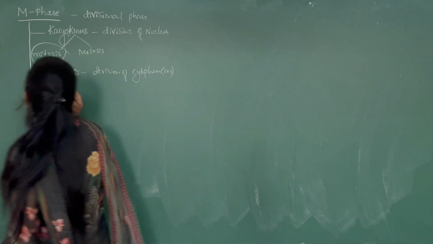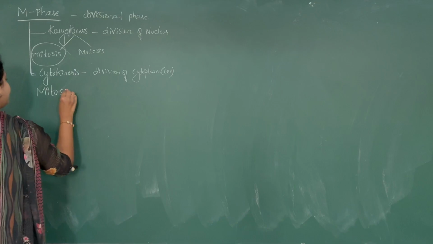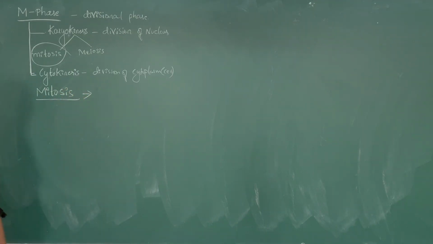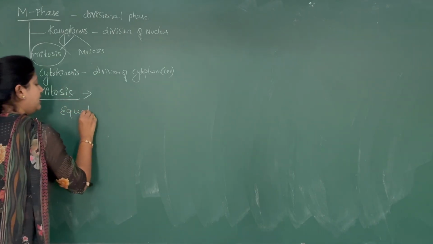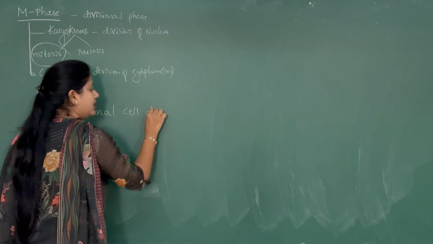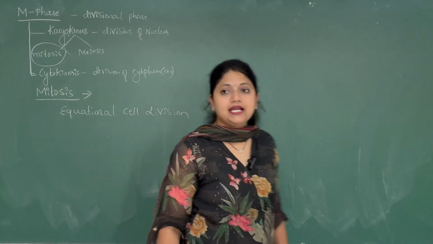So to begin with, what is mitosis? Mitosis is an equational cell division.